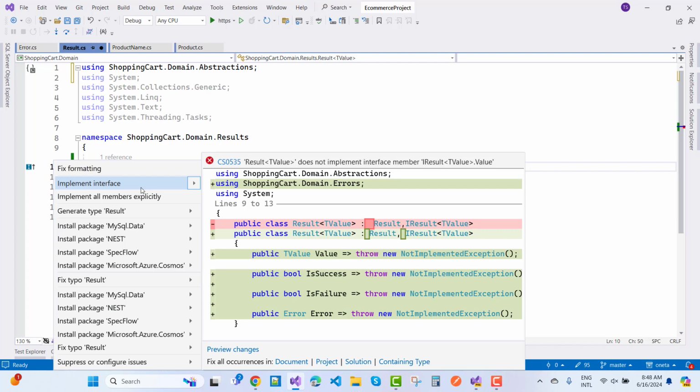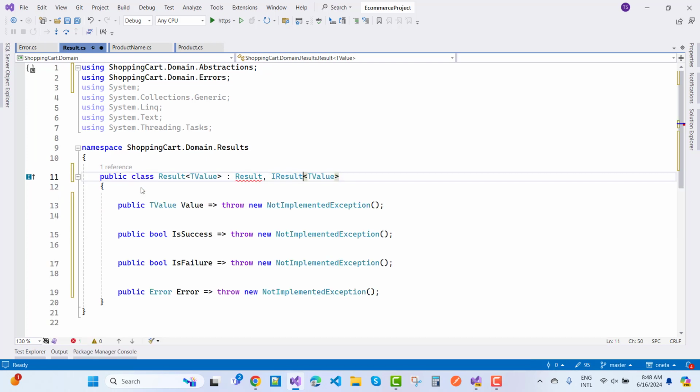The result class is actually inherited by the, so implement interface. These are the properties of iResult of t value: value, is success, is failure and error.